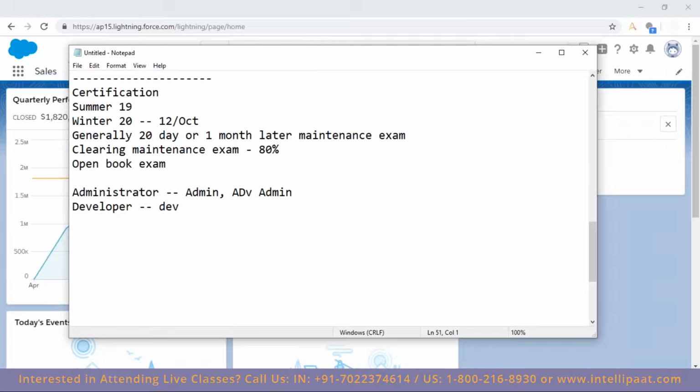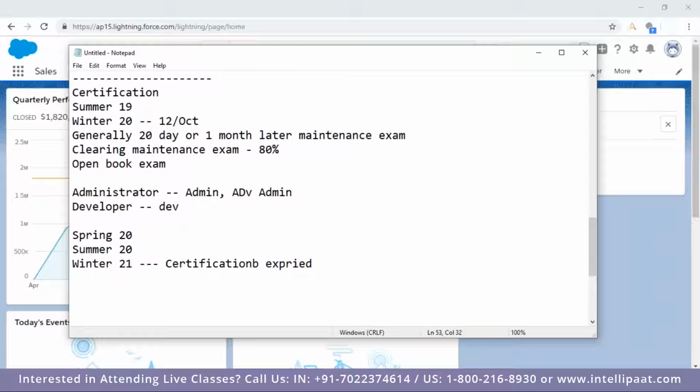No problem. After Winter 20, Spring 20 will come. Now you have to give the exam for Winter 20, then Spring 20. If you still miss it, then Summer 20 will come. The difference will be a lot, obviously. Now you have to appear for Winter 20, Spring 20, and Summer 20. Still you miss it and you go for Winter 21, your certification has expired. You get a 1 year time period, within which you have to clear it. This is mandatory. If you fail to do so, your certification gets expired.